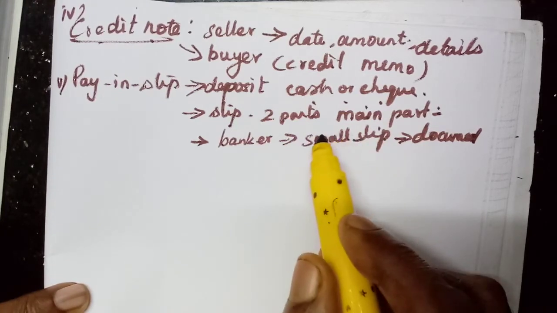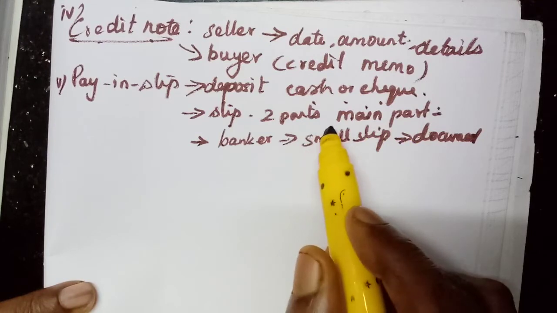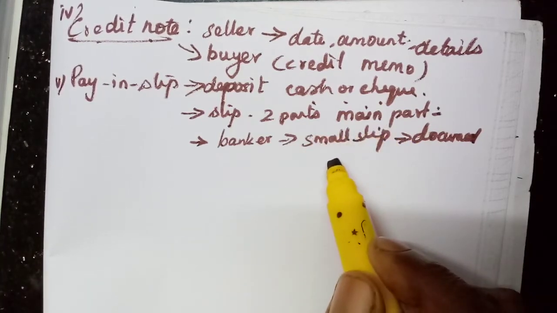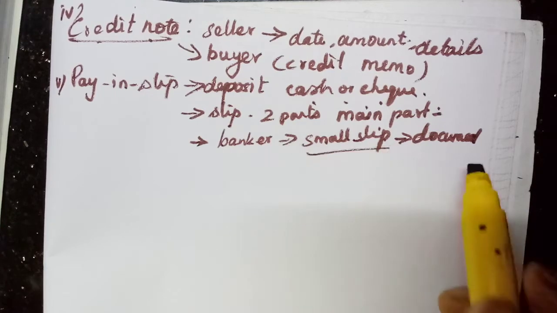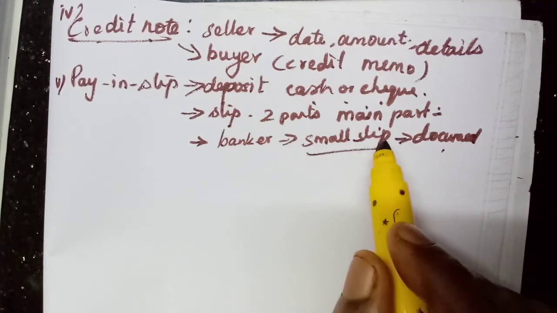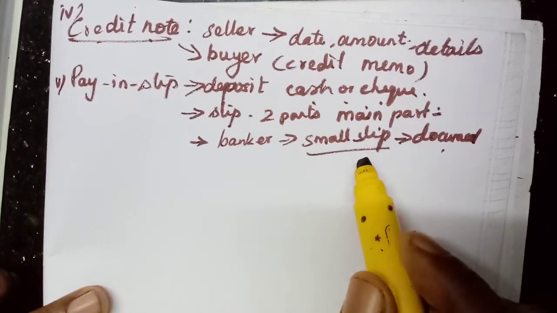With our signature we give the cash and this slip to the banker. After depositing that amount in that particular account, they will return one small slip, which is the source document. They will sign it and put a seal on that slip. That is called a pay-in slip.